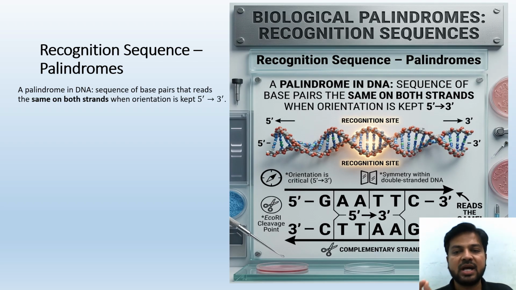It shows a symmetry within the double stranded DNA, and the orientation is critical. You should always remember that these palindromes are important. Sometimes direct questions like what is not a palindrome could be asked, and those sentences could be confusing ones.